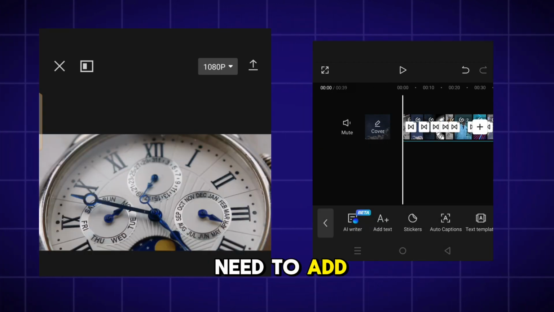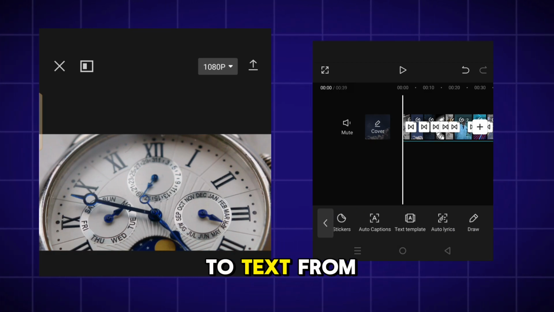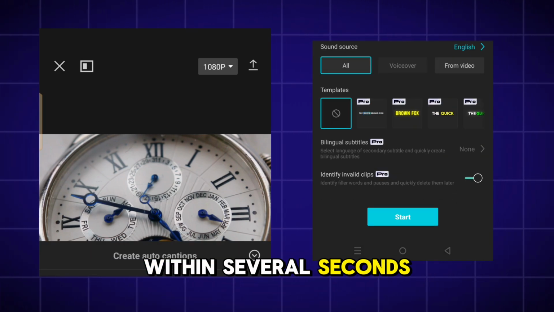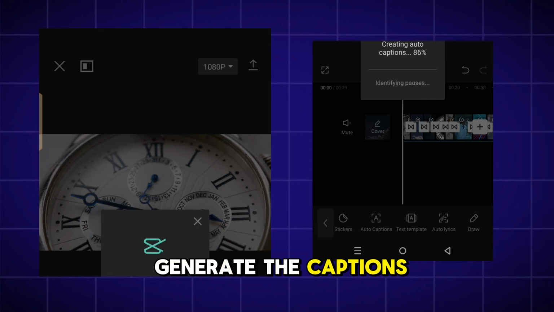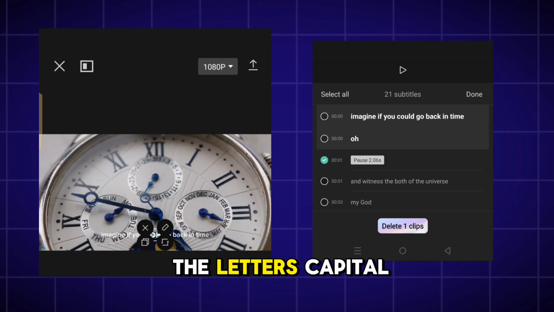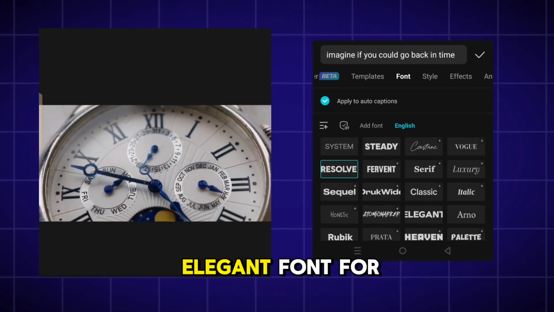After that, we need to add captions for this video. Go to text from this top menu. Select auto captions and click this generate button. Within several seconds, this will automatically generate the captions for your video. Now we need to edit these captions to stand out more. Let's make all the letters capital and we need to add an elegant font for this.